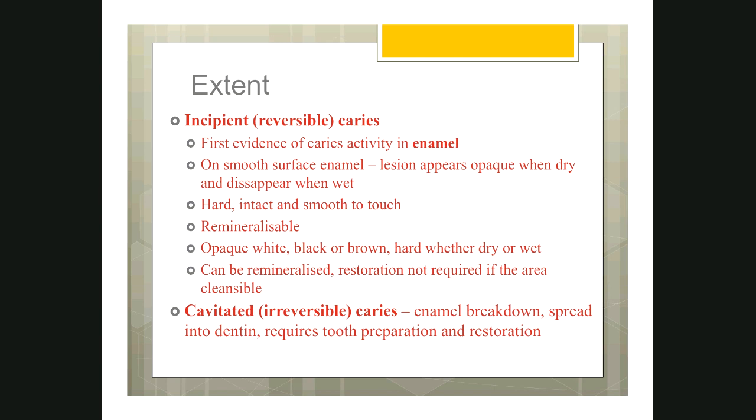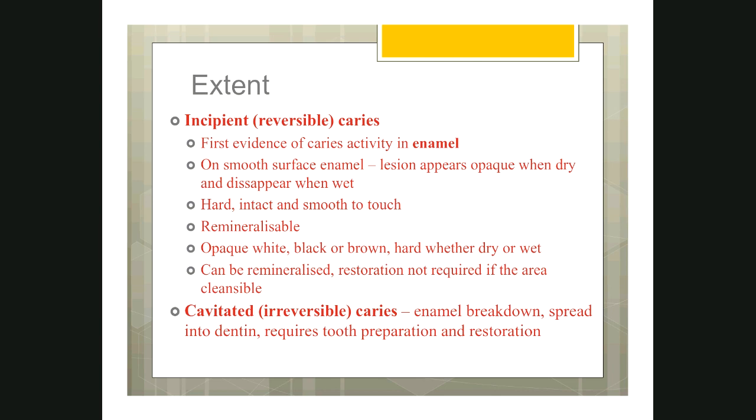The lesion appears opaque white when the tooth is dried with the three-way syringe. In the Phantom laboratory, when you are doing the class 1 tooth preparation, in addition to the handpiece, there is one more device called the three-way syringe where you can blow air and water. So with the help of the three-way syringe, if you dry the enamel, the white spot lesion will appear opaque or white in color.